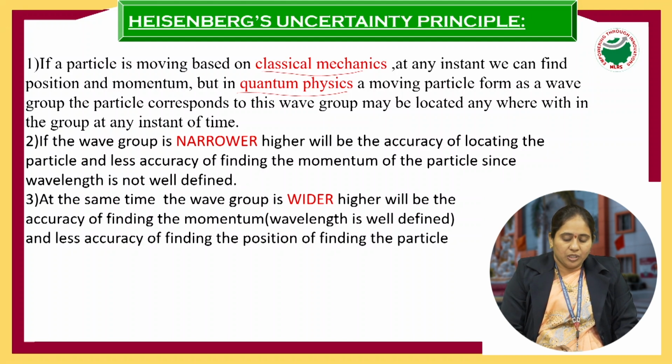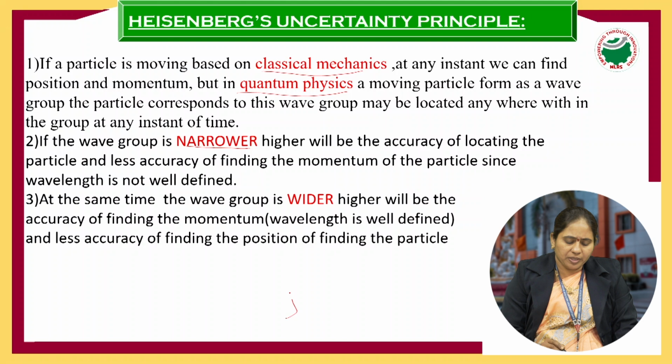So first we are going to take the narrower wave group. What is the meaning of narrower? If the particle is vibrating in a small region, then it is a narrower wave group. So when the particle is vibrating in a small region, it exhibits a narrower wave group. When it is a narrower wave group, we can find only the position of the particle but not the momentum.